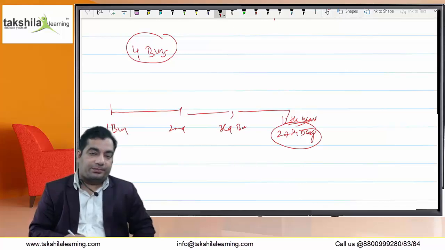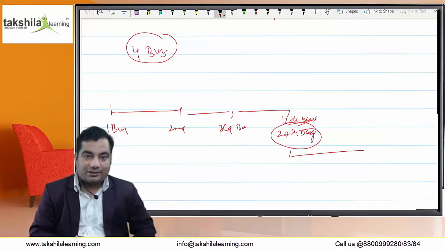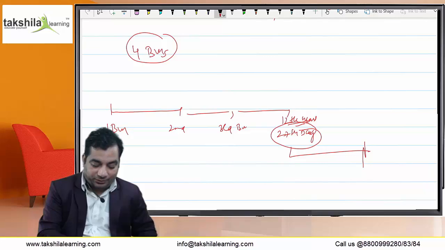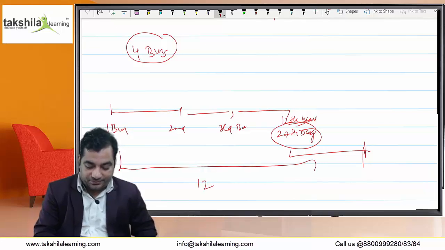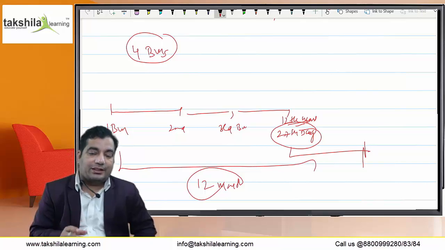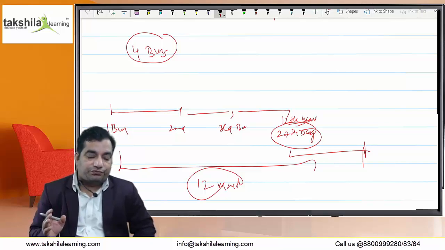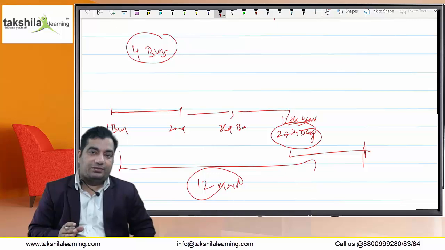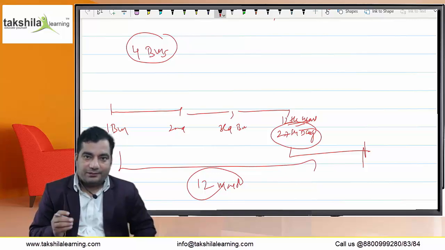But the quorum was not present, so it got adjourned. It went beyond the 12 months of the year. There was a provision of convening at least 4 board meetings in a year.